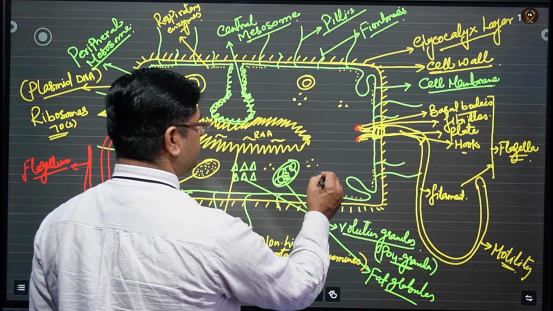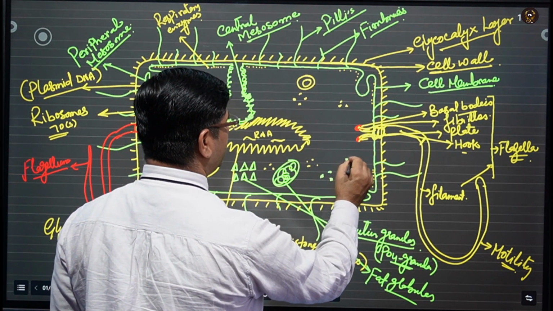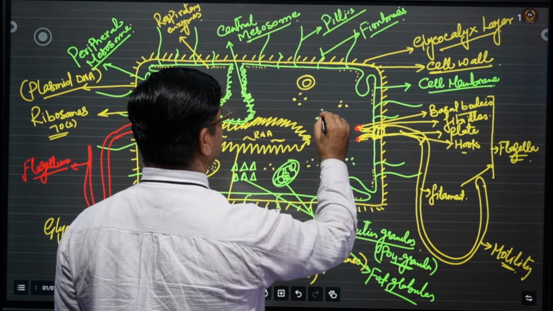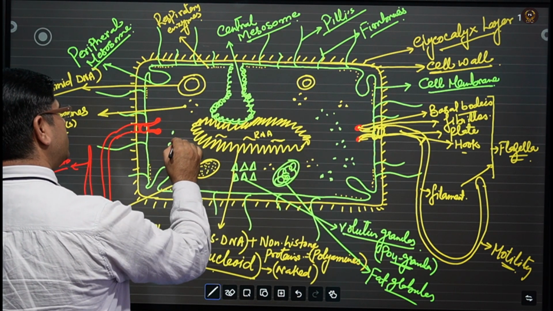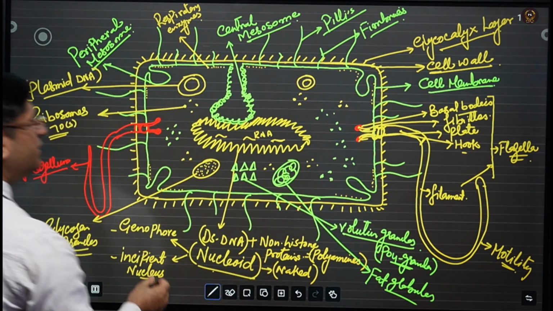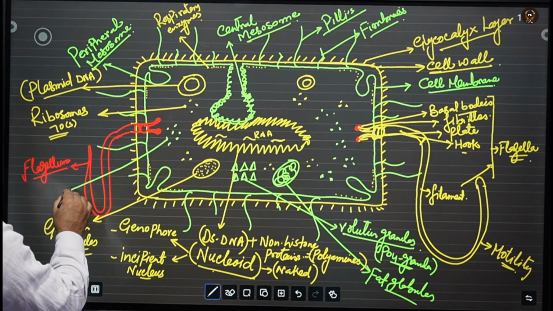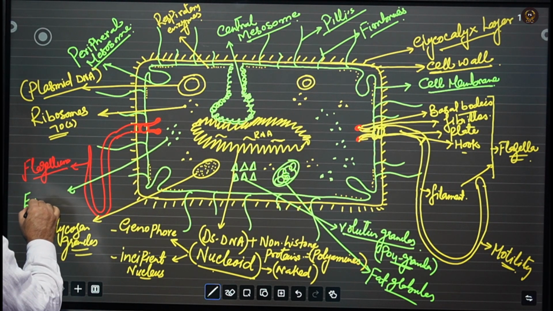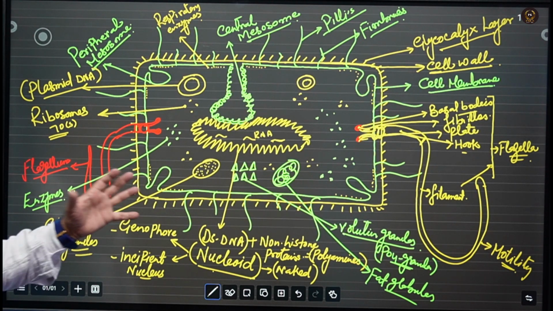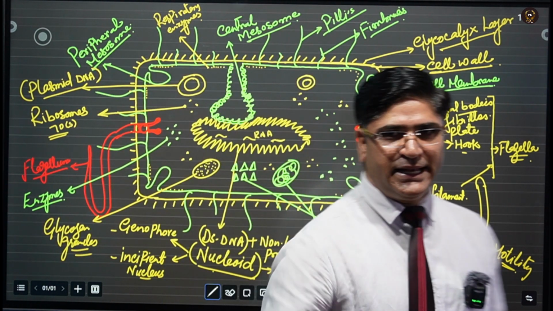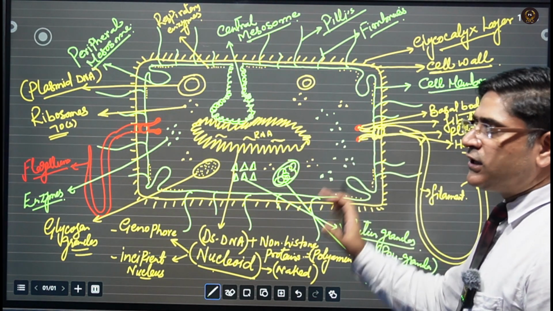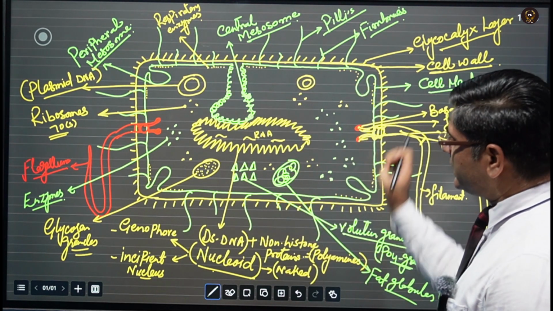Apart from that, these bacteria have numerous types of enzymes present in the cytoplasm, and those enzymes are helpful for the various metabolic reactions. Okay, so these are the basic characteristic features of the bacterial cell.